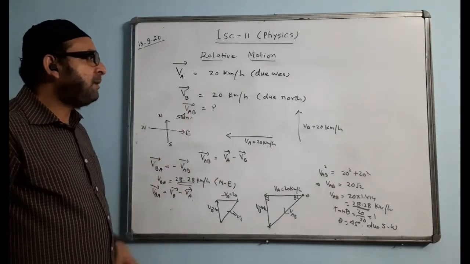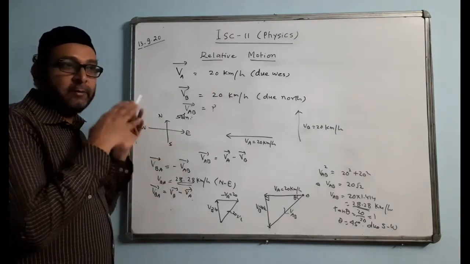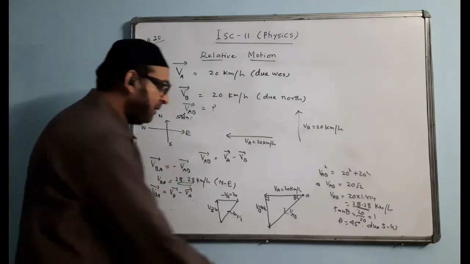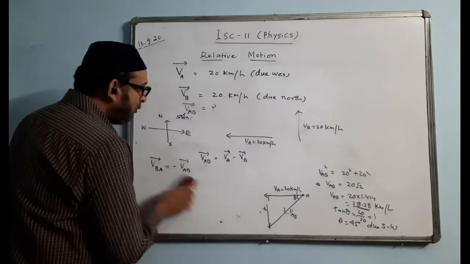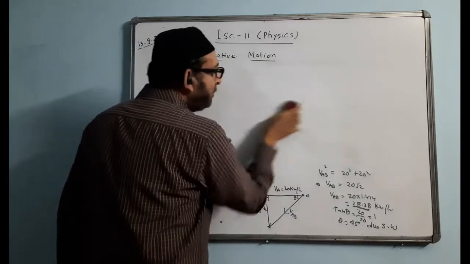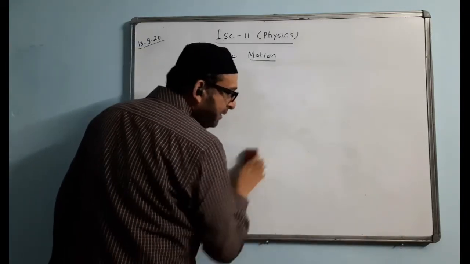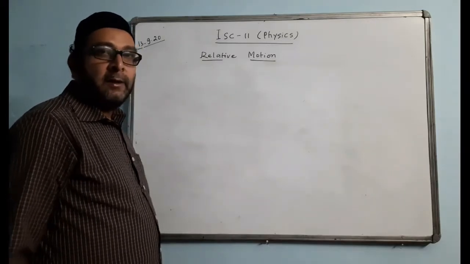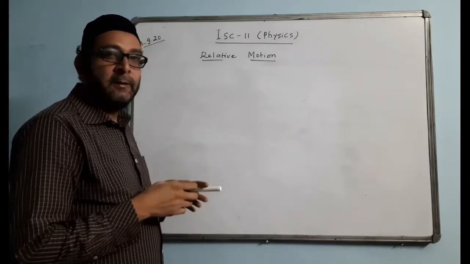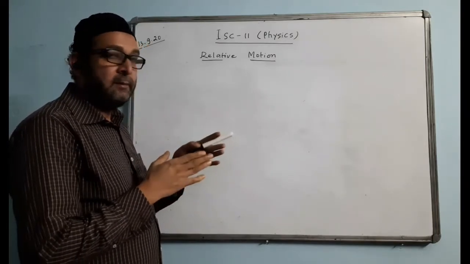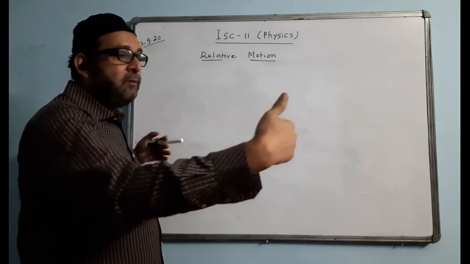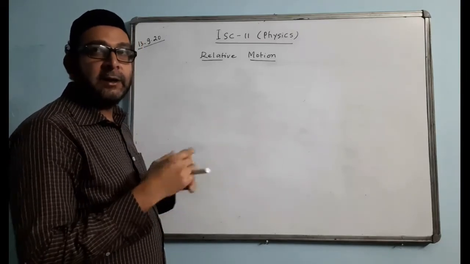So this type of problem is quite simple, like relative motion, velocity of one body with respect to another body. Make a vector diagram and find the answer. In lower classes, class 6, 7 and 8, we used to do problems on relative velocity when the two bodies are moving either in the same direction or in the opposite direction. Last time in projectile motion I told you, when two bodies move in the same direction, the magnitude of relative velocity will be the difference of the two velocities. And when they move in the opposite direction, you have to add them.